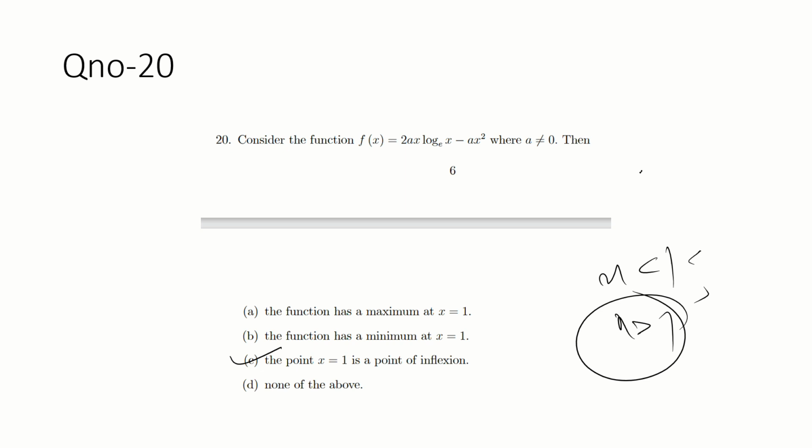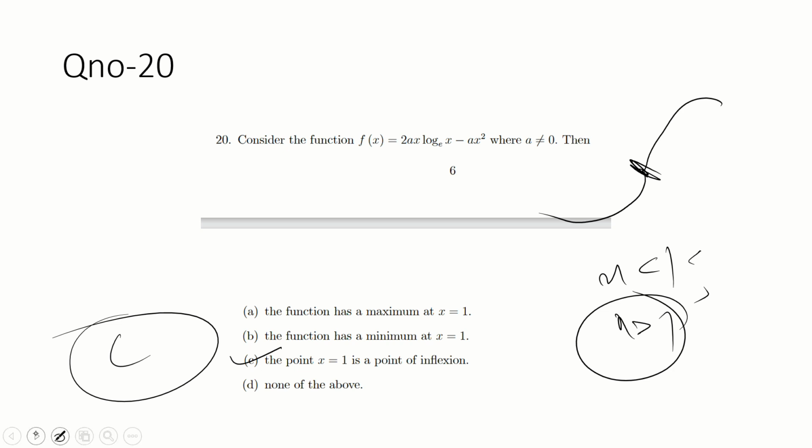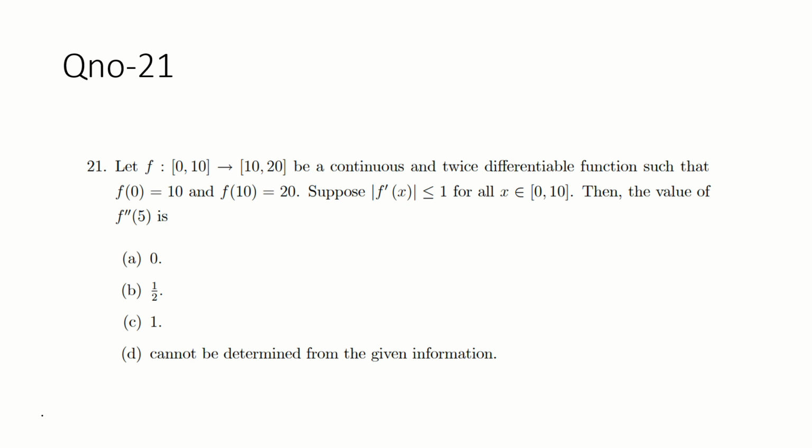If x is greater than 1, then your function becomes positive, and if x is less than 1, then your function is negative. So this is an inflection point where the curvature is changing. That is the inflection point. C is the correct option. Okay, do question number 21.